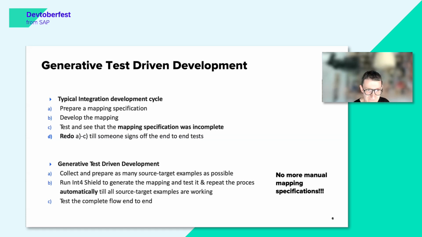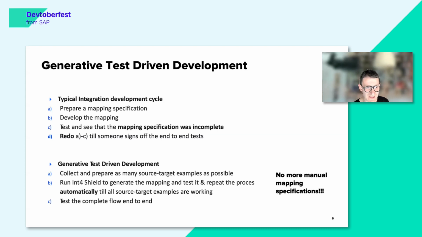In the generative test-driven development, it works in a bit different way, because we do not have any manual mapping specifications. So how does that work? How can we design a mapping if we don't have any specifications? Actually, the mapping specification is something that we as humans would need to create from source and target messages. But why do we need to create the mapping specification if we can just use multiple source and target examples and ask AI to create the mapping specification, or create the actual mapping on its own?